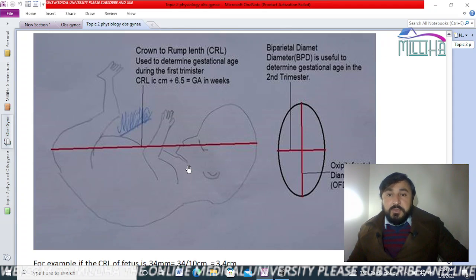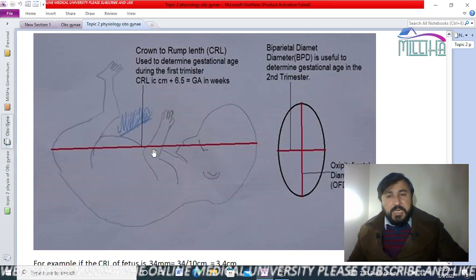So suppose this is the crown to rump length, you can measure it through ultrasound like this. Suppose it is 50, measured in millimeters. You will convert it into centimeters. 10 millimeters make 1 centimeter, so in this case it becomes 5 centimeters. 5 plus 6.5 is equal to 11.5.